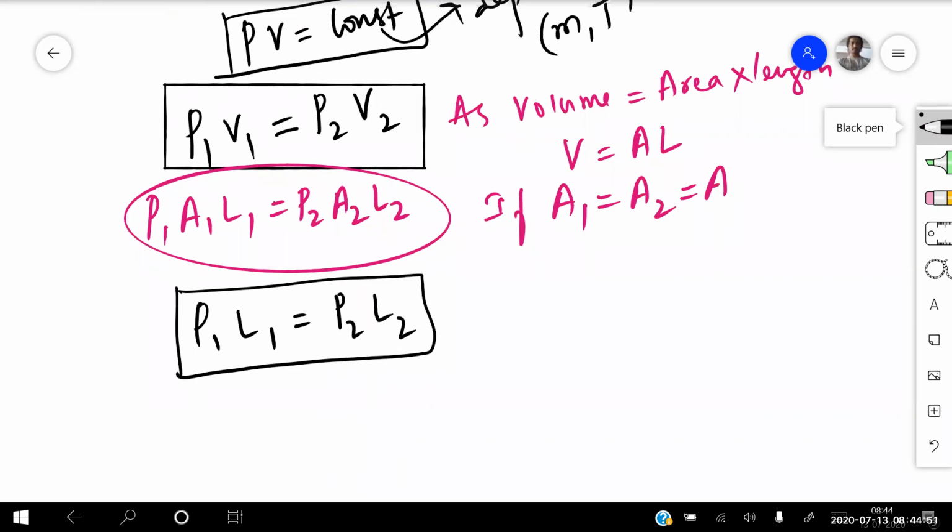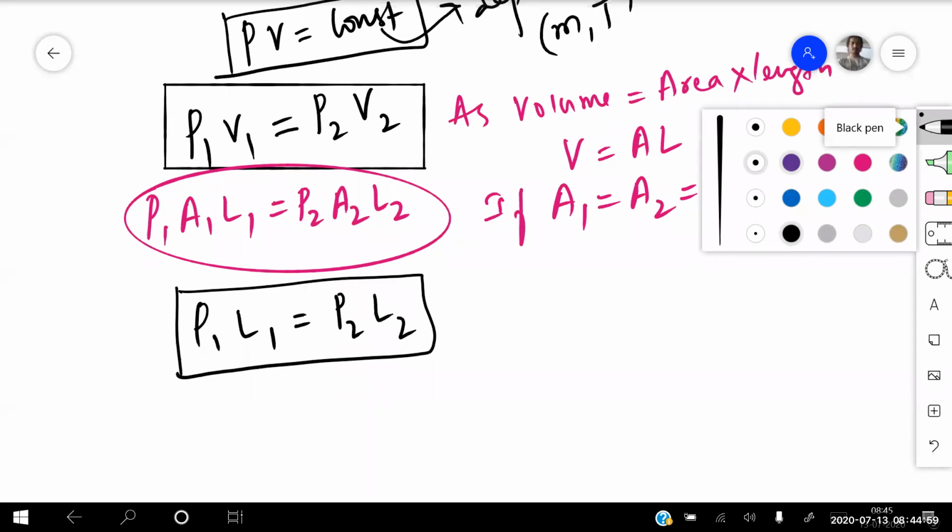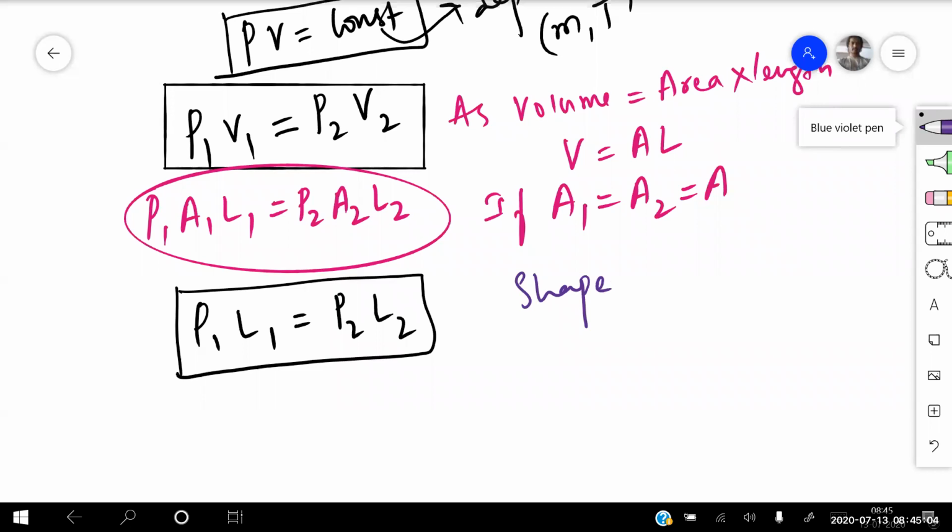Now tell me, what will be the shape of the gas molecules? Can anyone tell me what will be the shape of the gas molecules? Sphere. Obviously, see, for example, if you have been using any deodorant, when you spray it, the liquid which comes out is always in which form? They are in the spherical form. So the shape of the molecules is spherical.